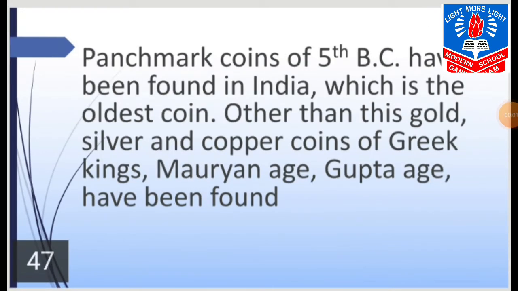Panchmark coins of the 5th century have been found in India, which are the oldest coins. Other than this, gold, silver and copper coins of Greek kings, the Mauryan age and the Gupta age have been found. Now let us see the images of Panchmark coins, Greek kings' coins, Mauryan age and Gupta age.